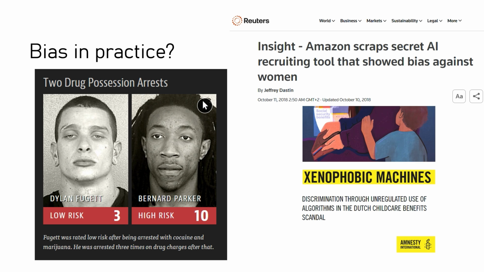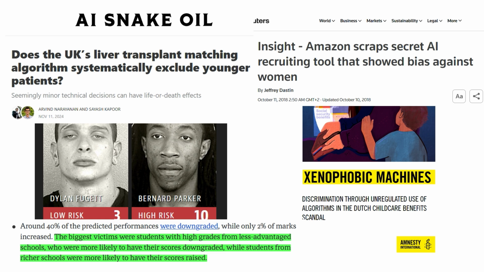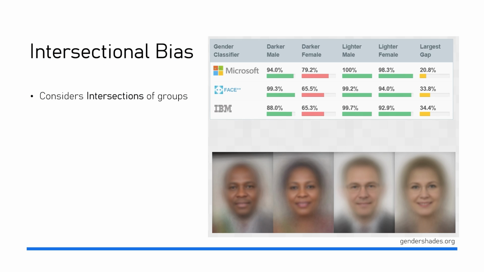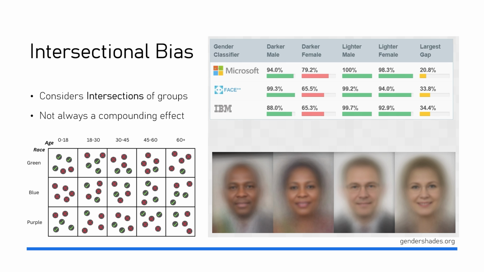In case you're not aware, there have been numerous examples of algorithmic bias in practice. There have been systems that showed bias based on race, gender, immigrant status, age, or even social status. Importantly, the bias against one protected group can compound when considering an intersection of groups, as shown by the work Gender Shades by Joy Buolamwini and others. However, intersectional bias can be present even when marginal fairness is achieved.